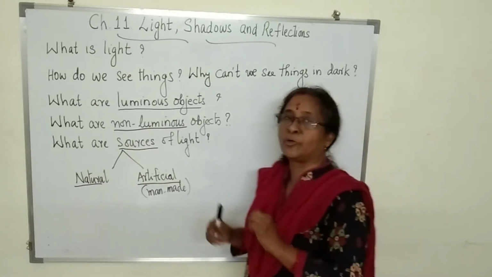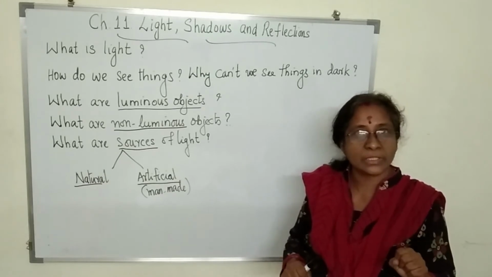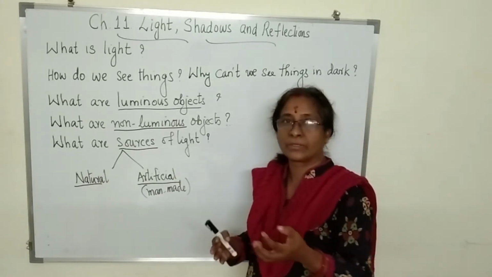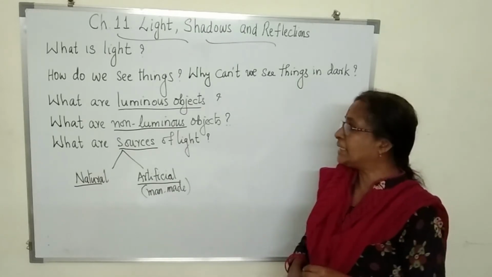So, when you sit in a dark room, you cannot see anything. What is the reason? There is no light to reflect. Only when the light rays reflect, you will be able to see them.